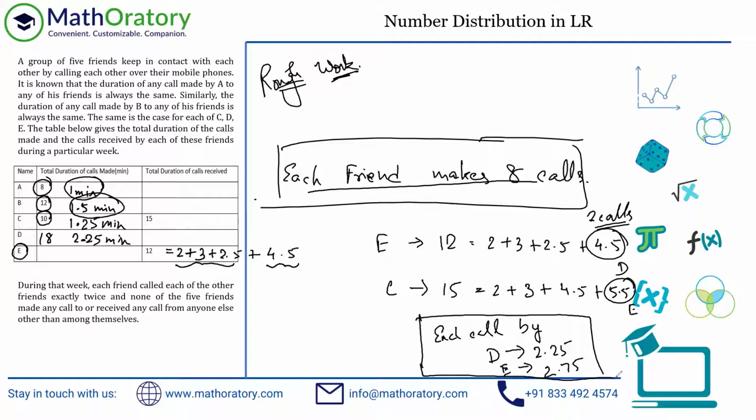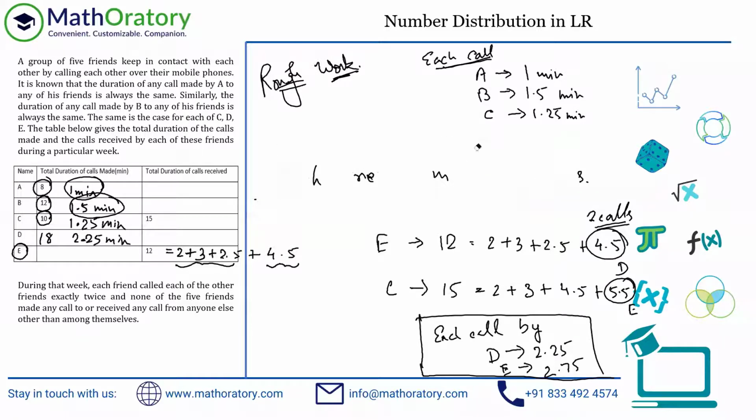Just for your reference, I'm going to write these numbers. I'm just going to build a small table here, and this is the only thing I'm going to keep while I'm solving the question. So A, that is 1 minute each call. B is 1.5 minutes. C is 1.25 minutes. Let me take this off.